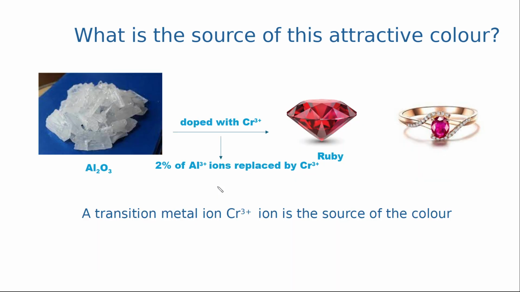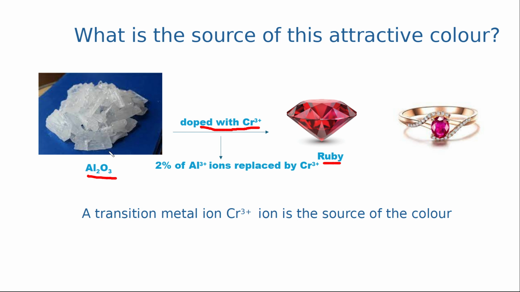Like this, I am taking the example of ruby. Do you know the composition of ruby? Ruby is nothing but alumina crystals doped with chromium 3+. You can see this is an image of an alumina crystal made of aluminium 3+ and oxide ions, but this is colorless and not so attractive.